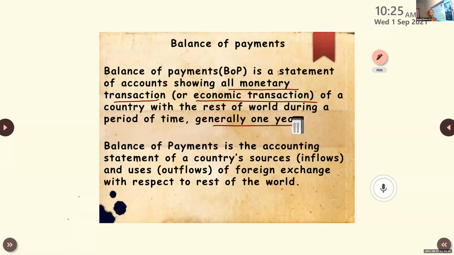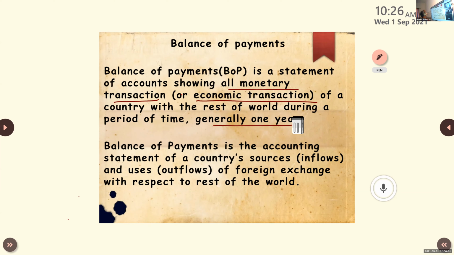It is a statement of accounts showing all the economic transactions between the residents of a country and the rest of the world in a given period of time. Usually that is, as I told, 1 year. So whatever financial or economic transactions are happening between the countries is recorded as a statement, that we call balance of payment.